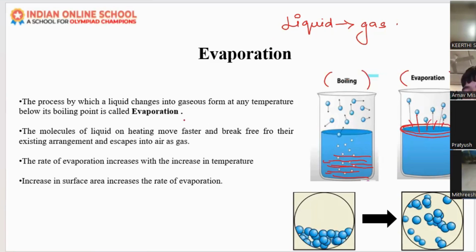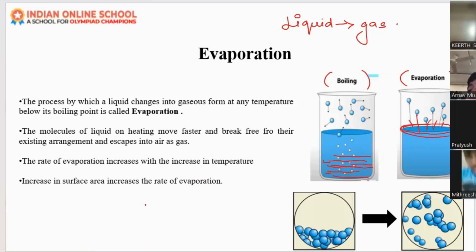Surface area means what? Suppose there are two containers. Ma'am, I said it the other way around. I said that it is easier for cold water to evaporate faster, as the cold water's molecules suddenly get the increase in temperature, while the hot water's temperature is already hot and it takes more time to evaporate.